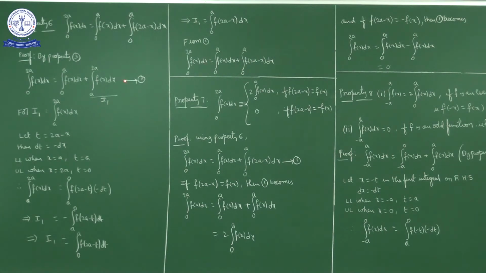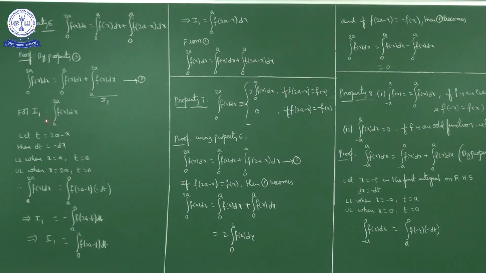So instead of calculating from x equal to 0 to 2a, what will we do? We will calculate 0 to a and a to 2a. So by the third property, integral 0 to 2a f of x dx is equal to integral 0 to a f of x dx plus integral a to 2a f of x dx. Now this part I will consider as I1. Now I1 is equal to integral a to 2a f of x dx.